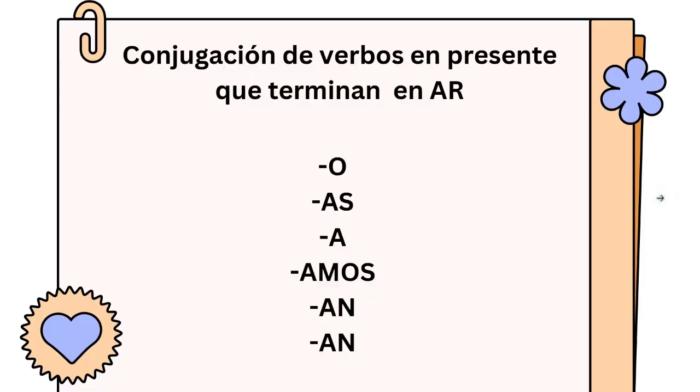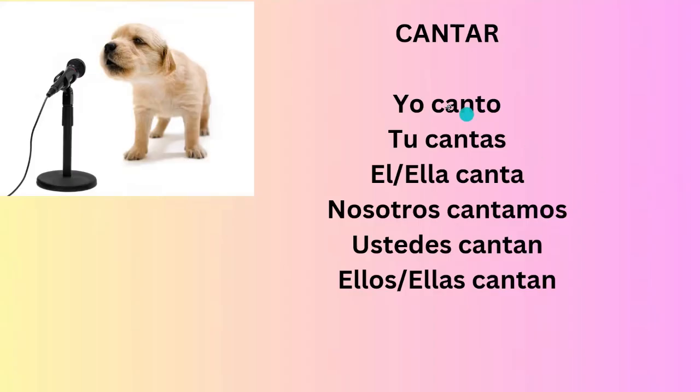Then we have the conjugations for the regular ones that end in ar. It's o, as, a, amos, an. So that means, for example, yo canto, tú cantas, él o ella canta, nosotros cantamos, ustedes cantan y ellos, ellas cantan.